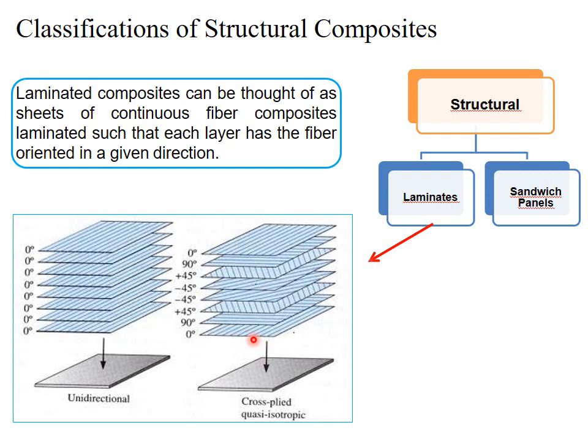I repeat this point. In unidirectional, the fibers in one layer are present in one axis only. The question is, is there any fiber in the other axis? If a layer consists of fibers in the x-axis, does that layer also consist of fibers in the y-axis or not? Yes, this layer can also have fibers in the y-axis, but the number of fibers in the y-axis will be very small and the number of fibers in the x-axis will be very large. So there is an imbalance between the numbers of fibers in one layer.